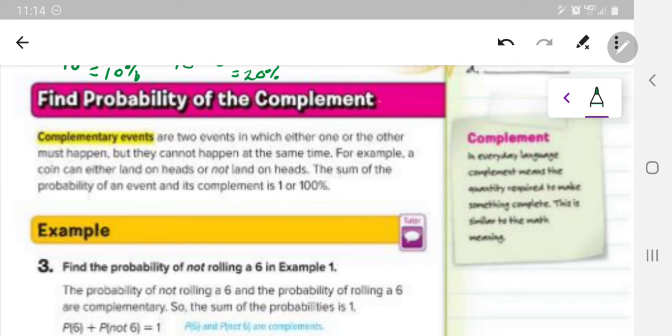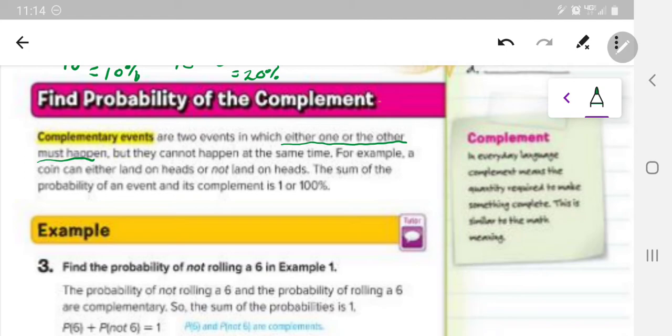Okay, complementary events are 2 events in which either one or the other must happen. Okay, either one or the other must happen. So when you flip a coin, the complementary events are heads and tails because one of those has to happen.